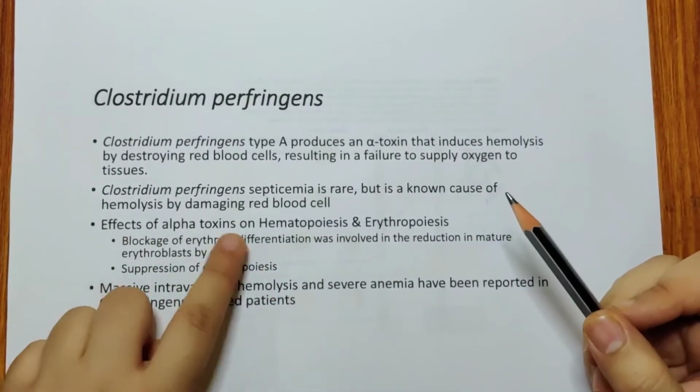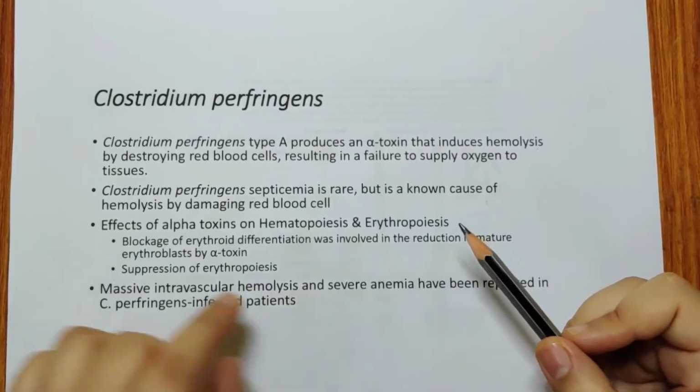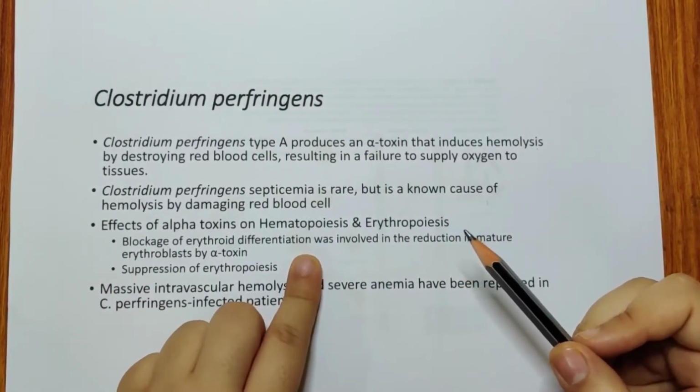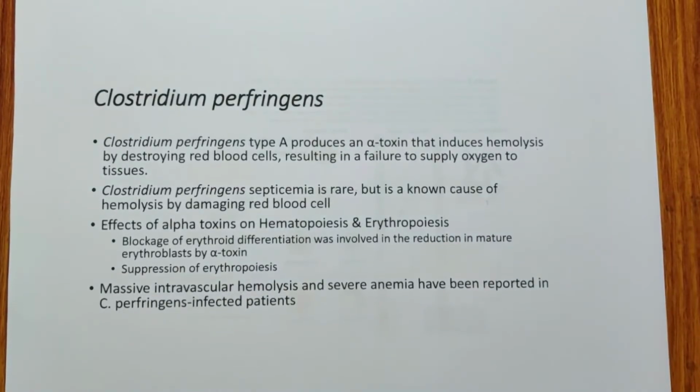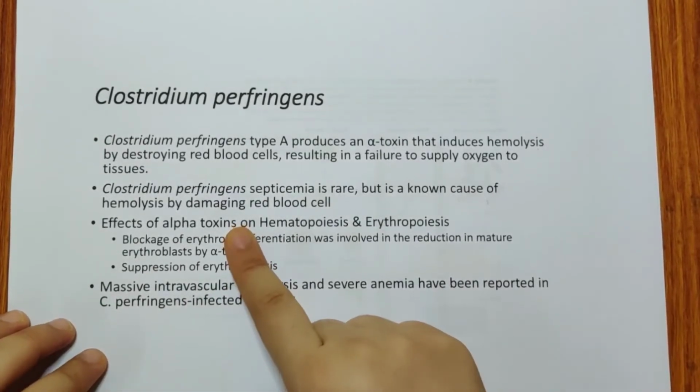So the effects of alpha toxins on hematopoiesis and erythropoiesis. What are the effects? It will block the erythroid differentiation. So what is the erythroid differentiation? It is when your hematopoietic stem cells differentiate into myeloid and lymphoid series. If that reduces, what will happen? If you don't have the myeloid series, you will not have the RBCs. And there is suppression of erythropoiesis. So the entire process of erythropoiesis can also be affected by these alpha toxins.